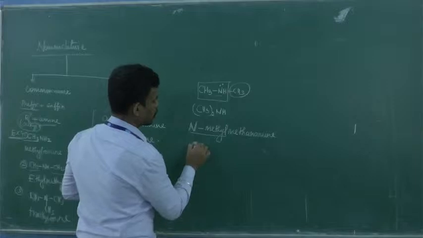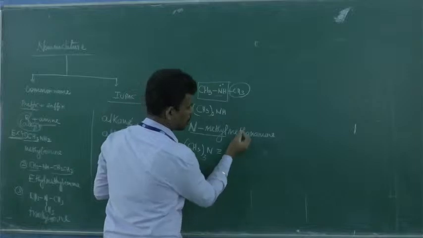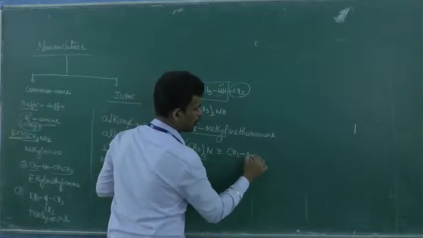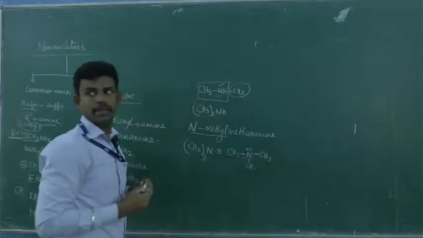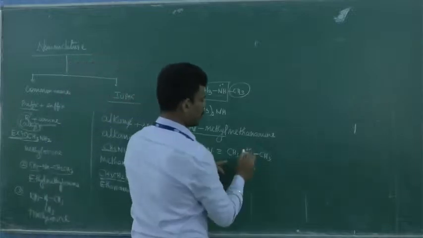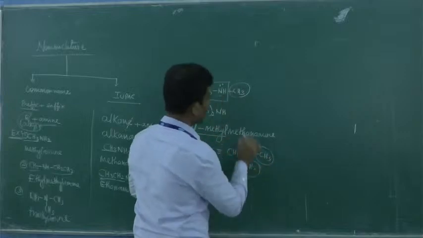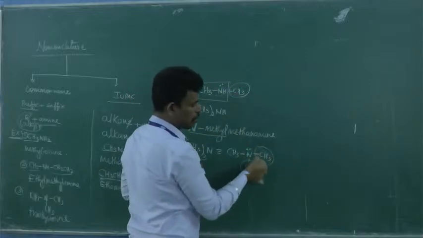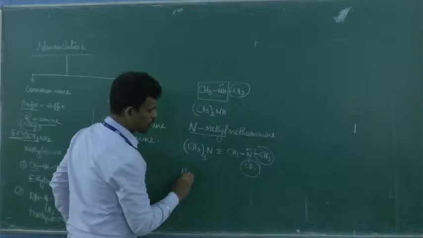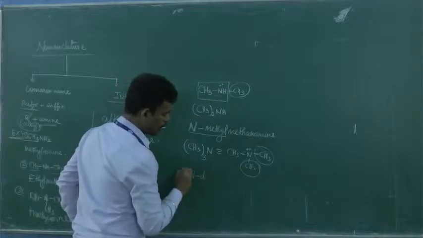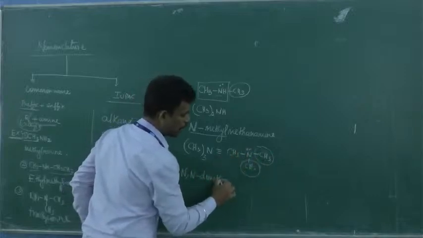Next, suppose you take this one. We have CH3, N, CH3. Is it clear? Here you have to hide one group. There is a substituent here and a substituent here. For NHR there is one substituent, but here there are 2 substituents. You can take this side or this side. So on N there are 2 substituents, one here and one here. So it's going to be N,N-dimethyl.